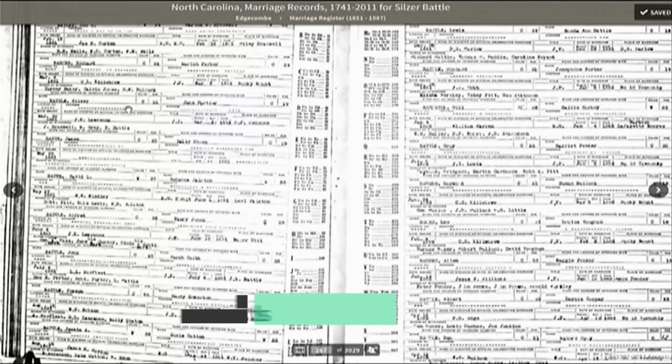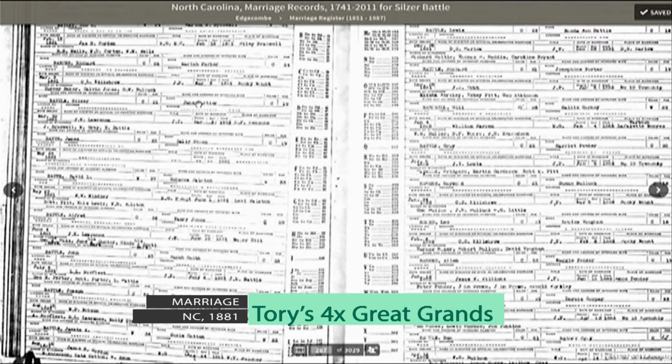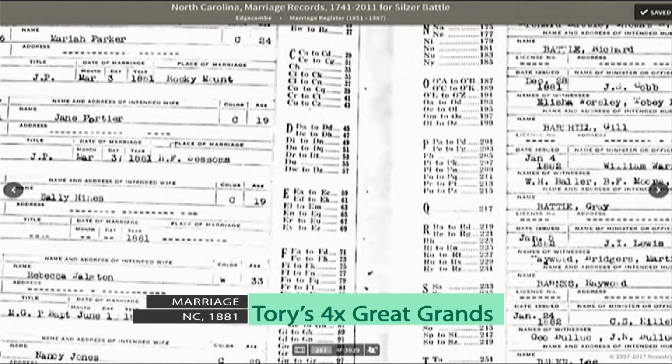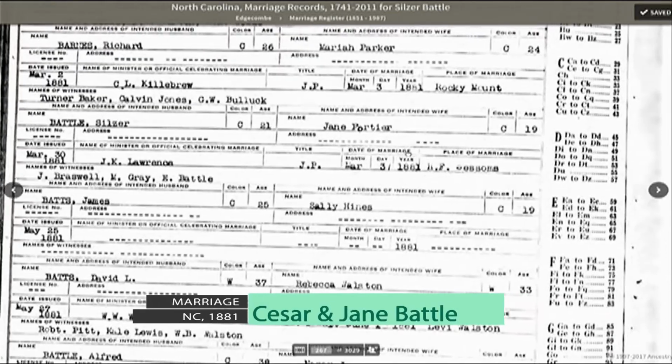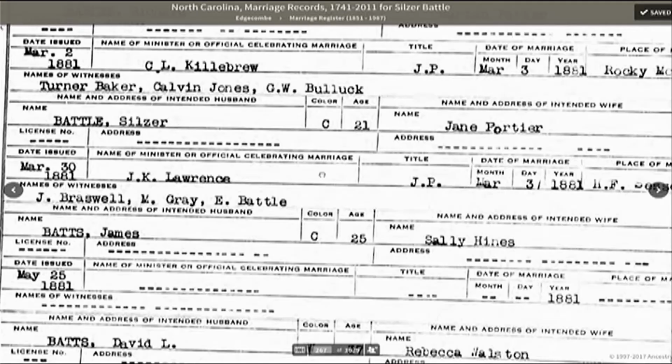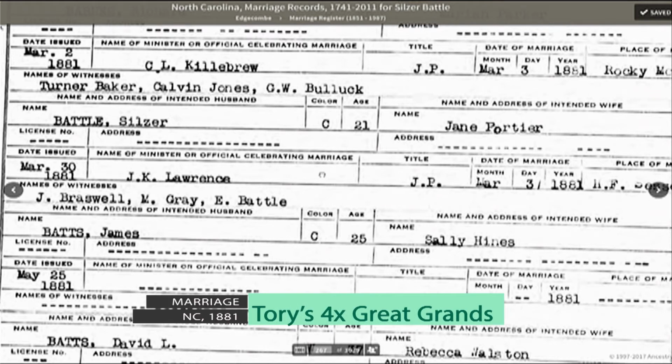All right. So you're gonna have to zoom in because this is kind of little. He's probably... Jane Porter. You see her? Good eye, Tori. Zoom in. Now scroll it over. So sometimes you get marriage records, but sometimes you just get these kind of like register type book things. Silzer, right? But we know that this is Caesar. So it tells us, look, 1881 they were married. 1881, March 3rd. So that's pretty cool.